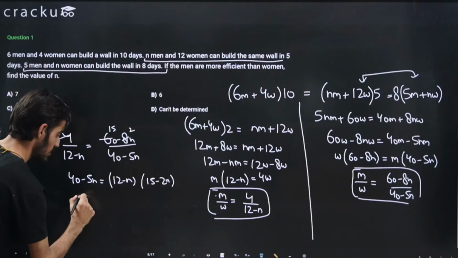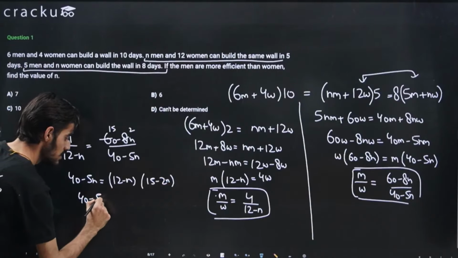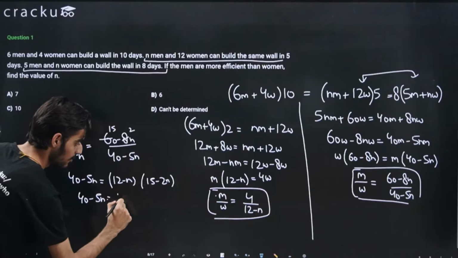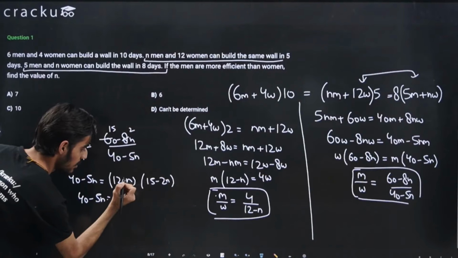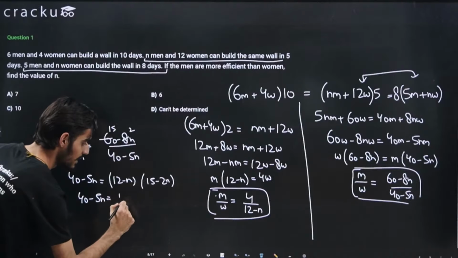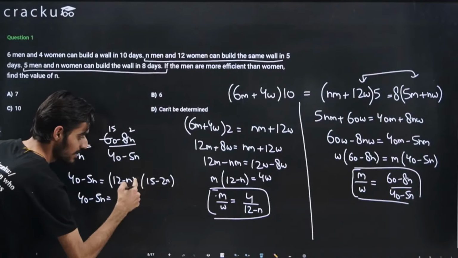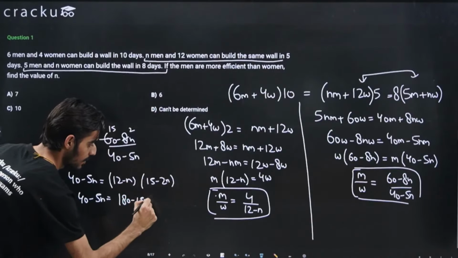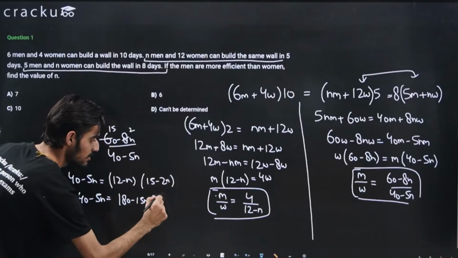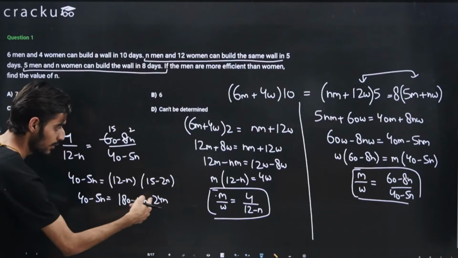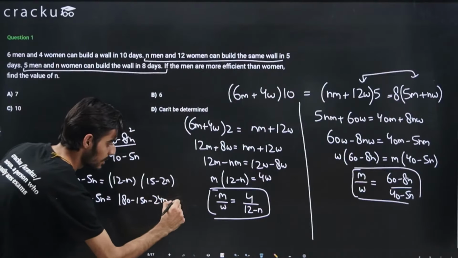Okay, this is 40 minus 5n equal to 180, that is 12 into 15 is 180, minus 15n, minus 24n, 12 into 2 is 24, plus 2n square.